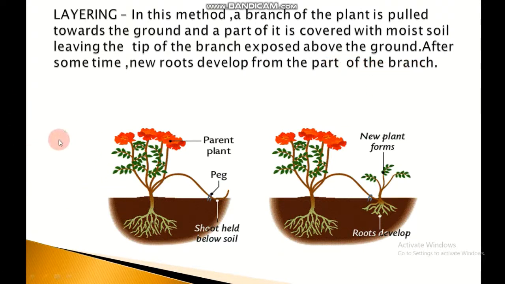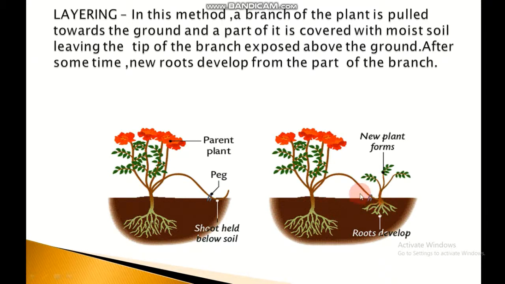Let's take an example. A branch of the parent plant is pulled towards the earth and buried in moist soil. The part of the branch which is buried in soil grows its own roots.